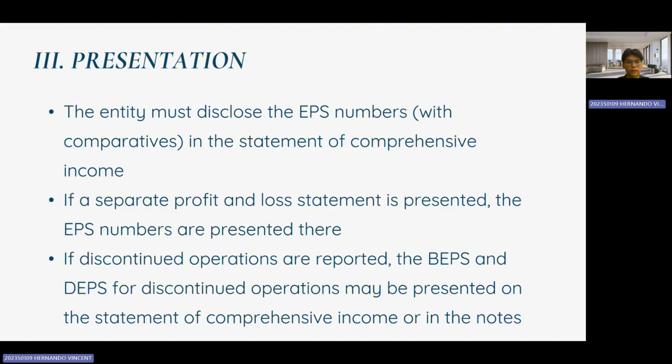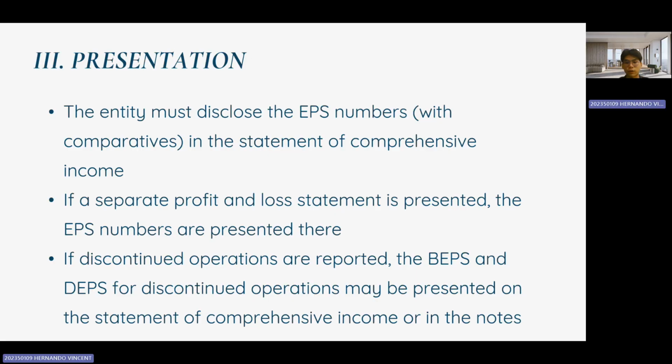Now let's look at how earnings per share should be presented in financial statements. First, entities must disclose EPS numbers along with comparatives in the statement of comprehensive income. And if a separate profit and loss statement is provided, the EPS figure should be presented there instead.